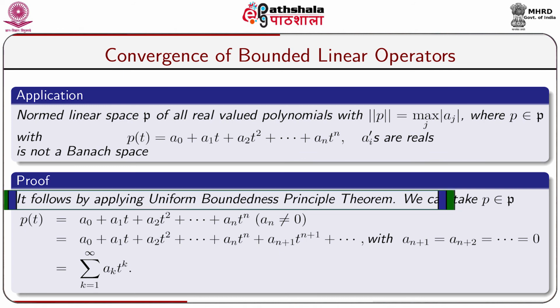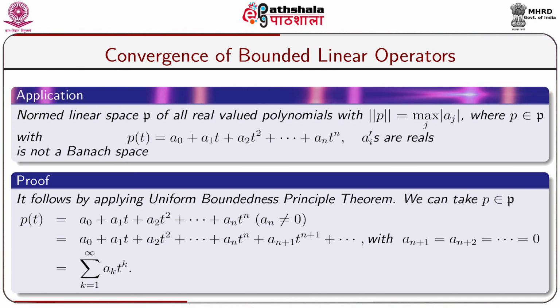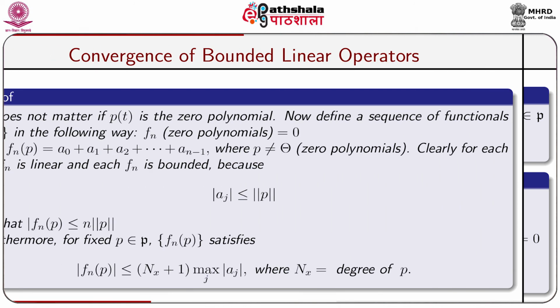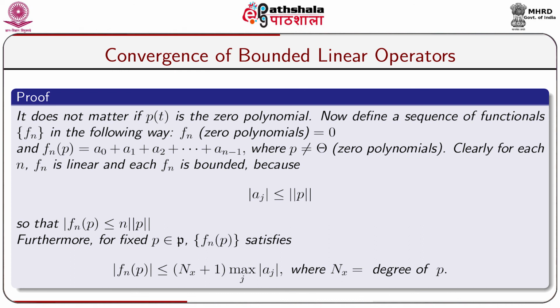To show this by applying the uniform boundedness principle theorem, we can take p belongs to P in the form p(t) equal to a0 plus a1 t plus a2 t square plus dot dot dot plus an t to the power n, where an is not equal to 0, and this is equal to a0 plus a1 t plus a2 t square plus dot dot dot plus an t to the power n plus an plus 1 t to the power n plus 1 plus dot dot dot and so on, with an plus 1 equal to an plus 2 equal dot dot dot equal to 0, and that can be written as sigma k equal to 1 to infinity ak t to the power k. It does not matter if p(t) is the 0 polynomial.